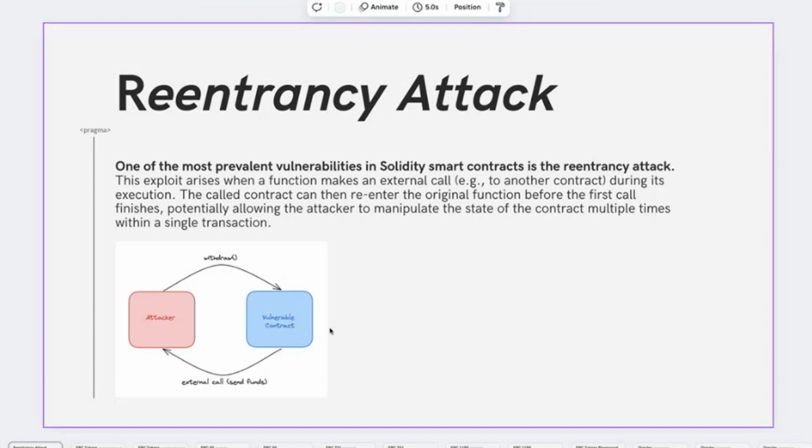Therefore, the balances are not updated, and the attacker is able, through fallbacks and recursive interactions, to withdraw funds before the smart contract actually specifies that the attacker doesn't have any more funds to withdraw. So he's able to withdraw more than the amount he deposited. Let's see this in action.